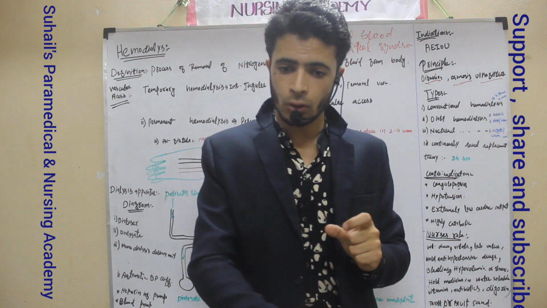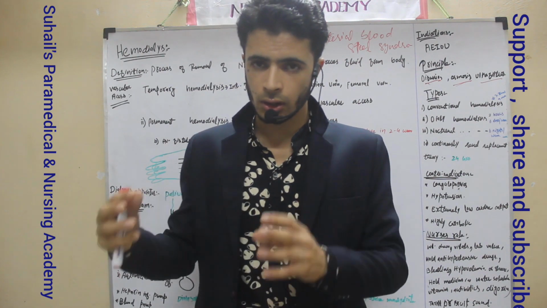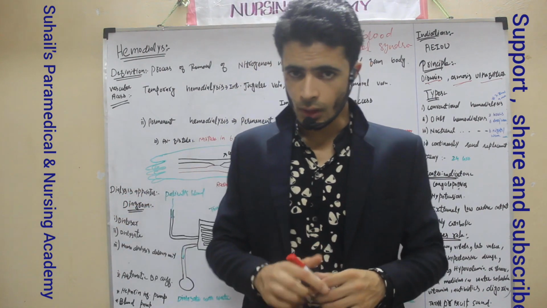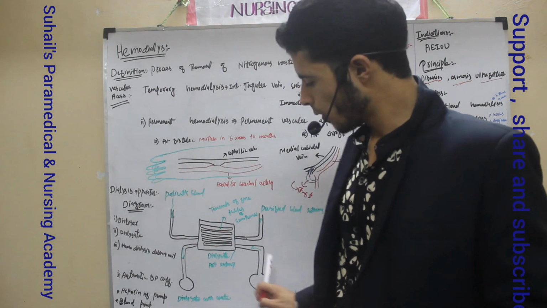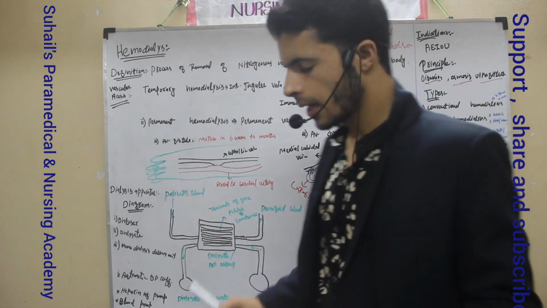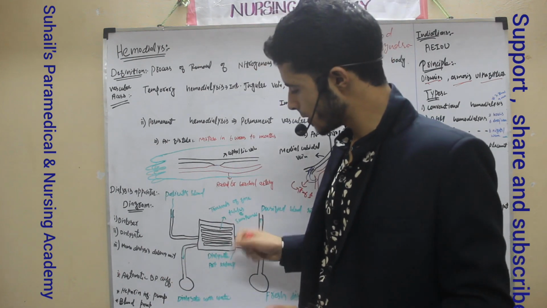Dialysate fluid is also there, coming from one side and going to the other side, removing all the wastes from the blood. Dialysate has two parts, A and B. What is the content of A and B? I told you here. And this semi-permeable membrane will remove the excess nitrogen waste as well as the fluid.